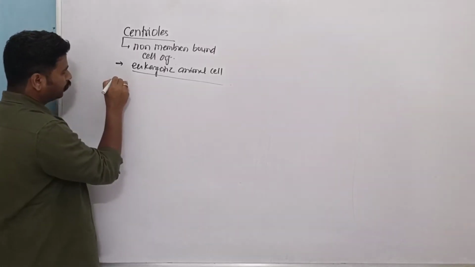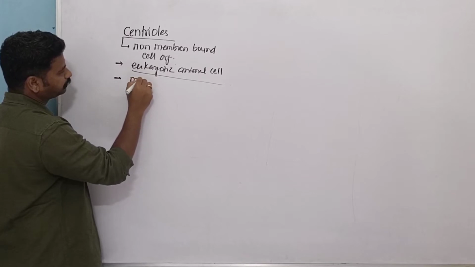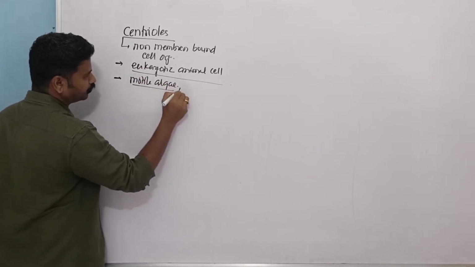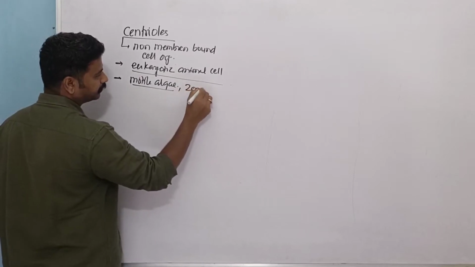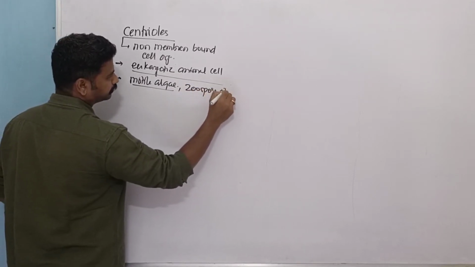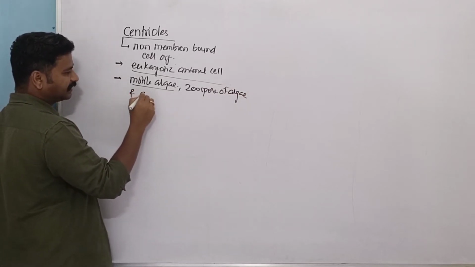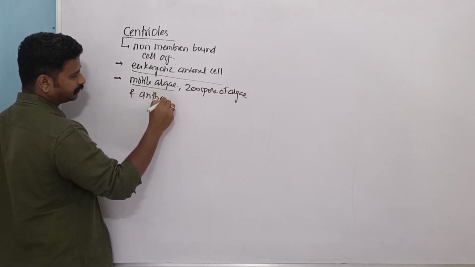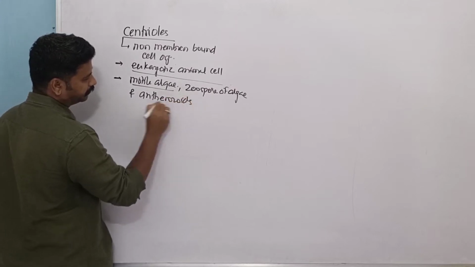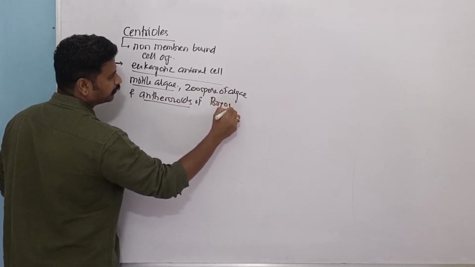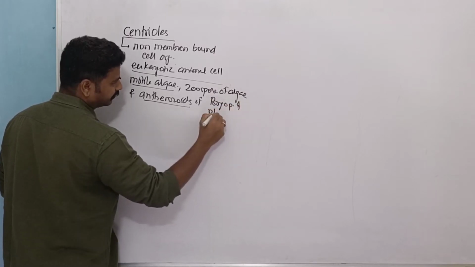So, motile alga, zoospore of alga, and antherozoids of bryophyta and pteridophyta.